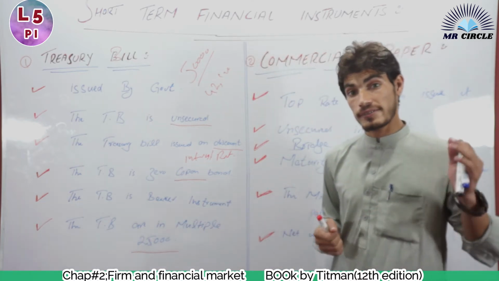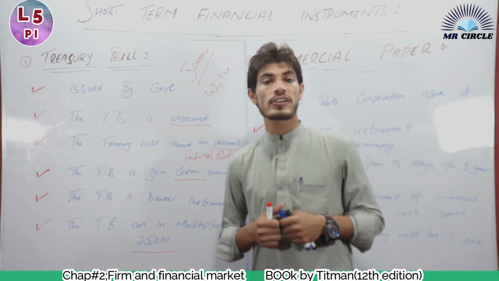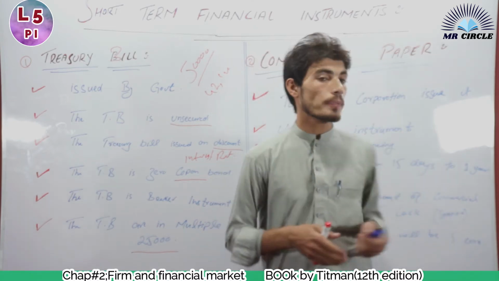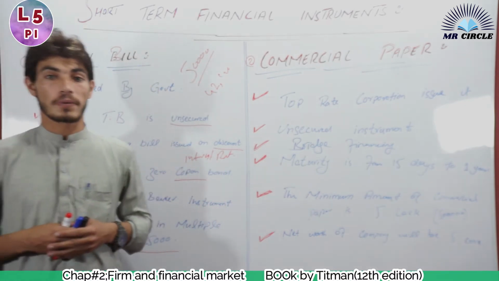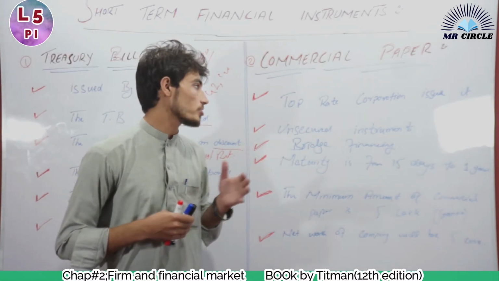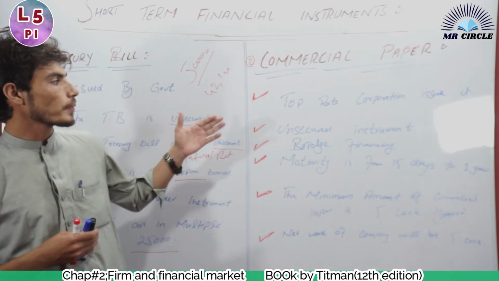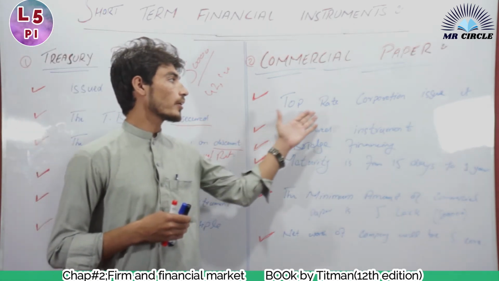Now let's discuss the second financial instrument, which is commercial paper. What is commercial paper? Who issues commercial paper for people, for investors? Commercial paper is issued by top rated corporations.